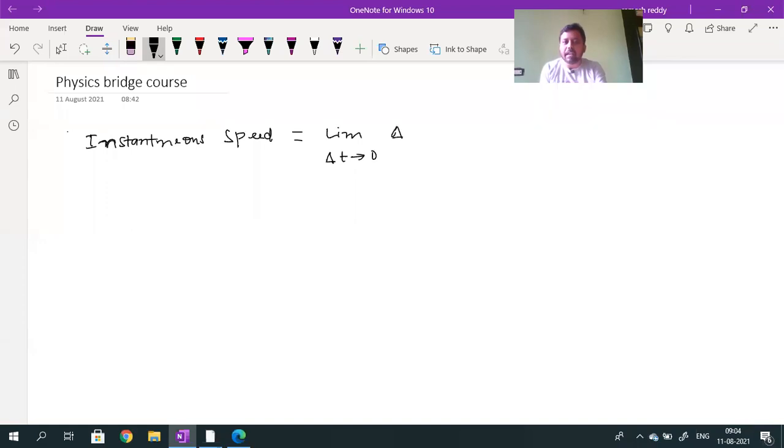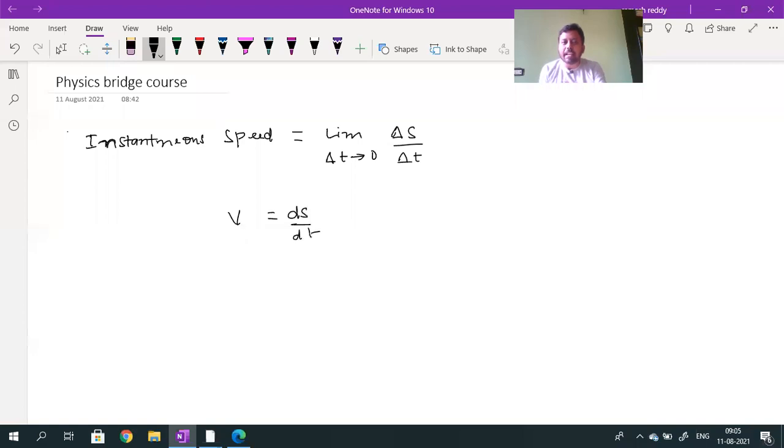So what is the average speed? Total distance traveled divided by total time taken: delta s by delta t. I will go slowly, and wherever required I will explain in Kannada also. So instantaneous speed can be represented with only v, the limit as delta t tends to 0. Delta t tending to 0 means delta t is not equal to 0. Delta t must be small. When delta t is small, the average speed for a small time interval becomes the instantaneous speed. So as delta t tends to 0, this can be written as ds by dt.